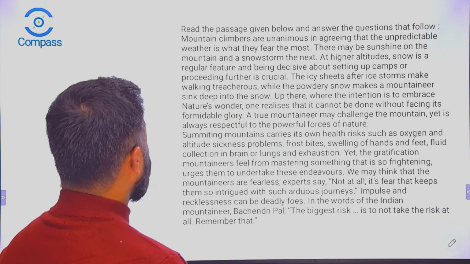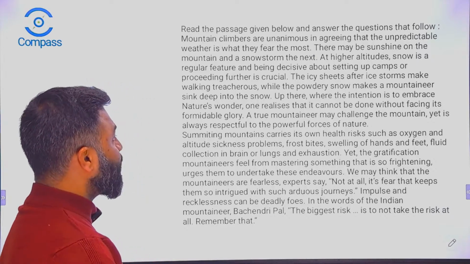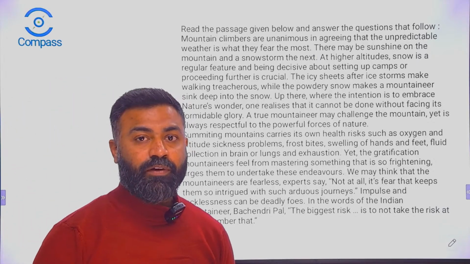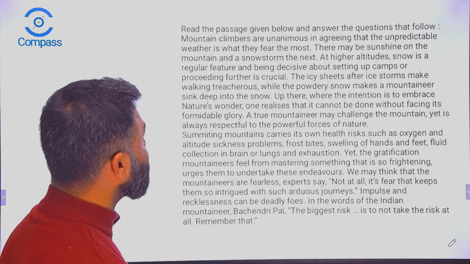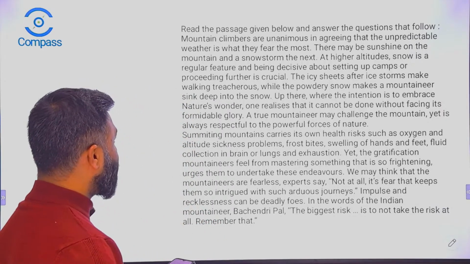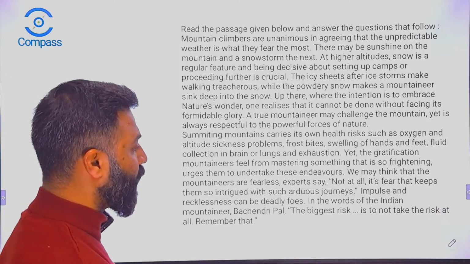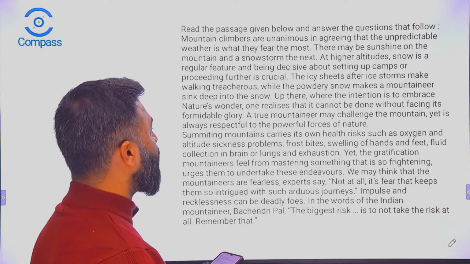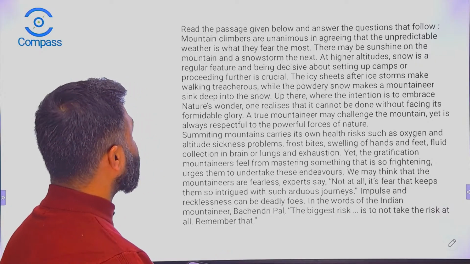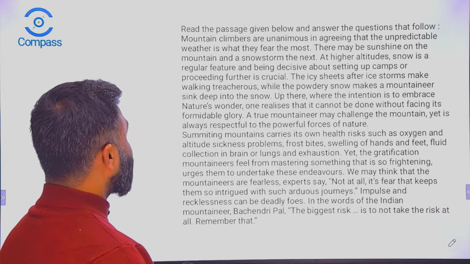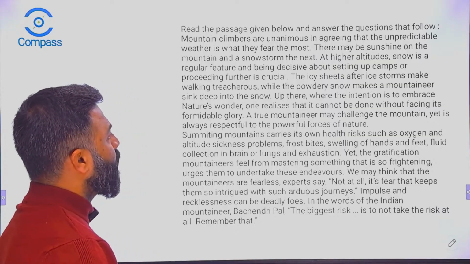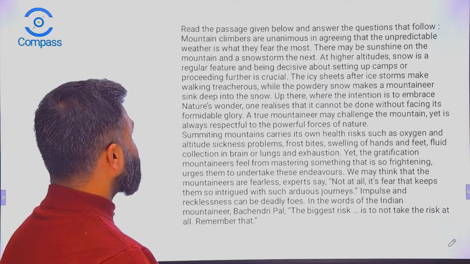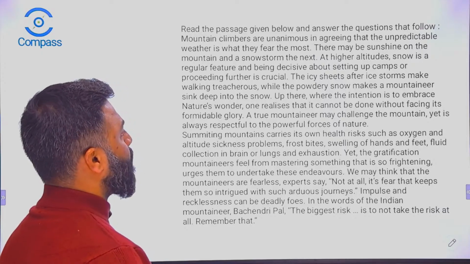Now we have a passage, and right after the passage, there are some questions. We need to answer those questions. Let's read the passage. Okay, are you people ready? Mountain climbers are unanimous in agreeing that the unpredictable weather is what they fear the most. There may be sunshine on the mountain and a snowstorm the next.